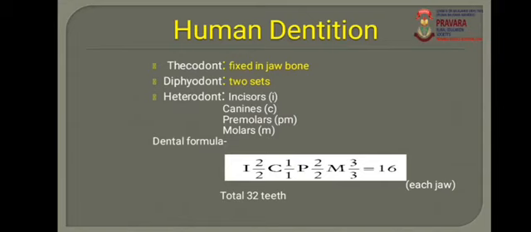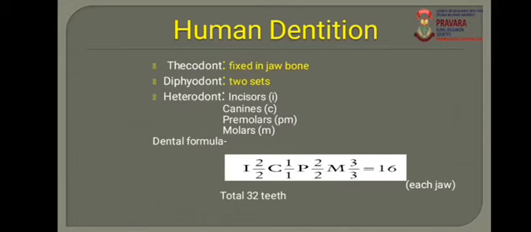On the basis of these four types of teeth, the human being has a specialized dental formula, which is I 2 by 2, C 1 by 1, P 2 by 2 and M 3 by 3.